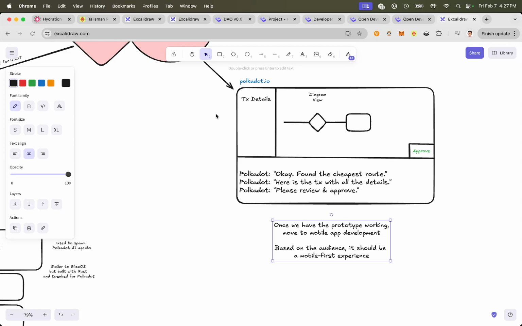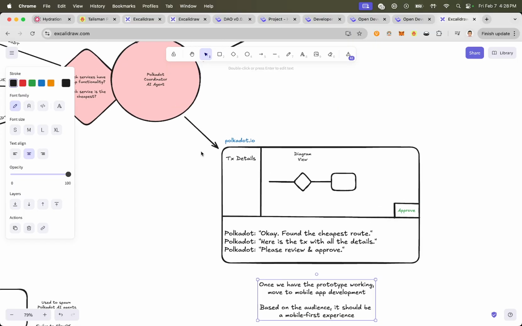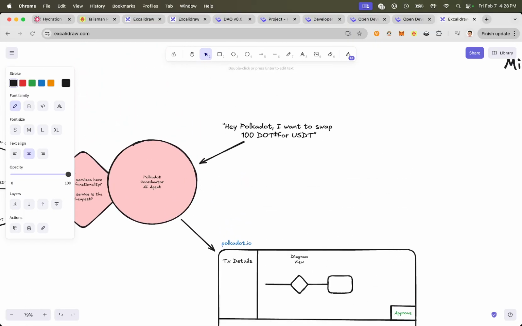The other way that we could integrate with this is I think it's 11 Labs that does the voice, where the AI, instead of writing text, actually speaks to you. So we could create kind of an Alexa for Polkadot, where users could speak with voice, and the wallet could be integrated, and they say, "Hey, Polkadot, I need to do the swap," and then Polkadot will reply and say, "Okay, yeah, this is the route. Do you approve?" Right? So we could do it that way.